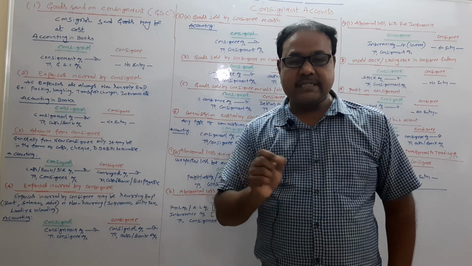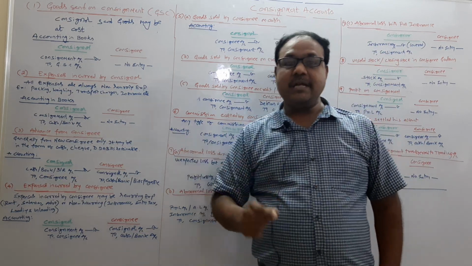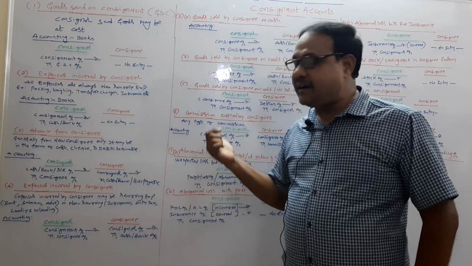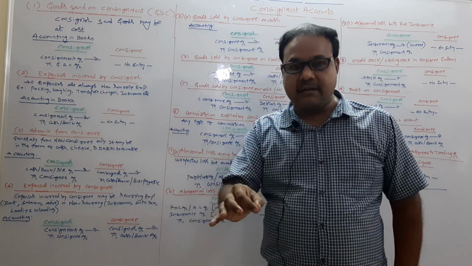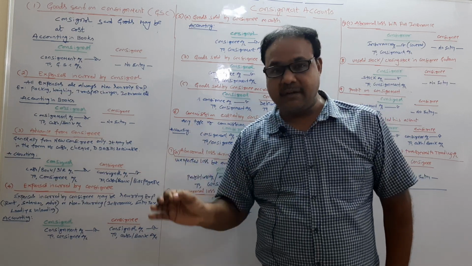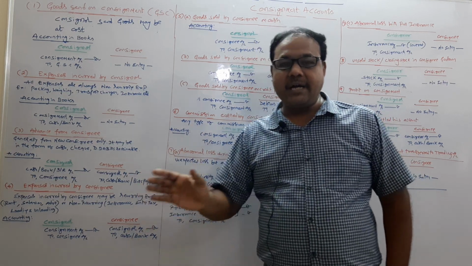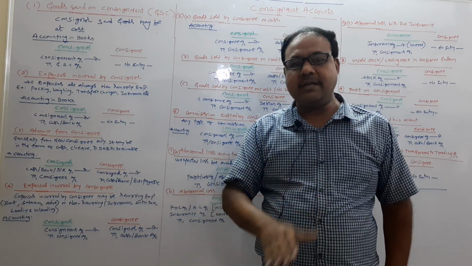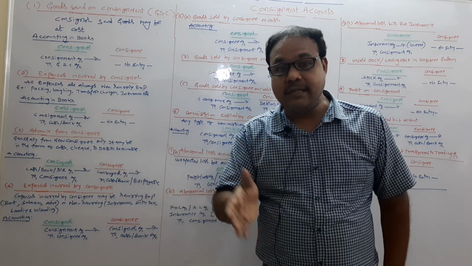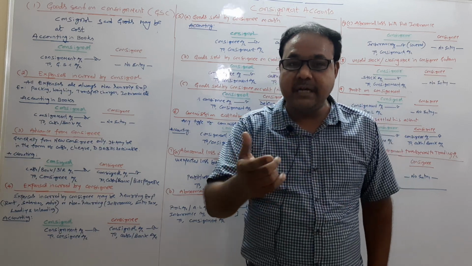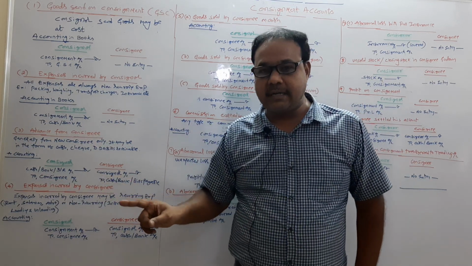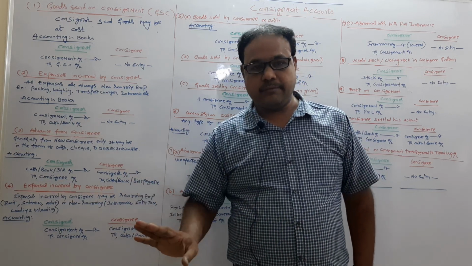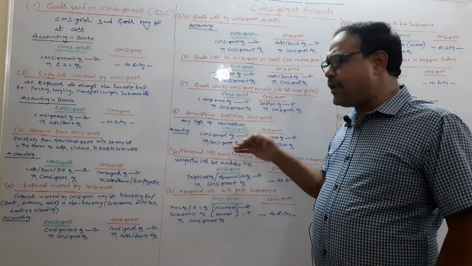For example, if it is a simple commission or a general commission, that commission is calculated on the total sales. If it is a delegate commission, it is to be calculated on the credit sales. But in the ICA study material, they said that it is to be calculated on the total sales. Unless they mention specifically to calculate on the credit sales, you should not calculate on the credit sales. You calculate only on the total sales. Okay? Next, overriding commission.